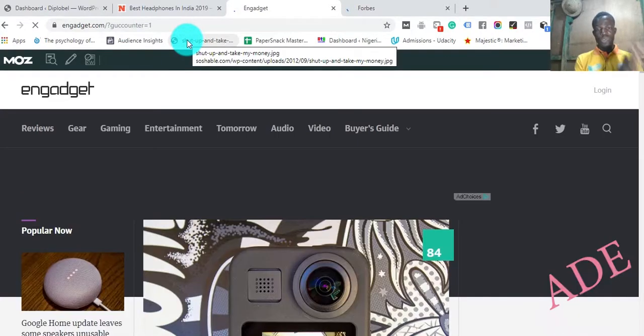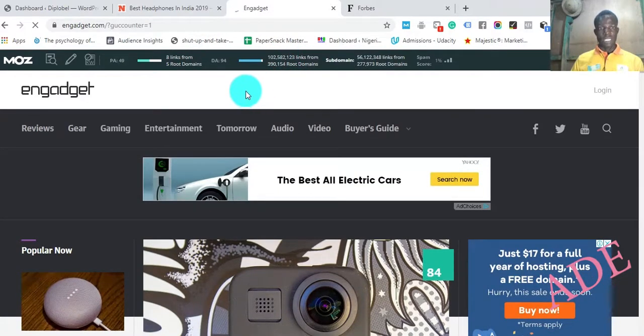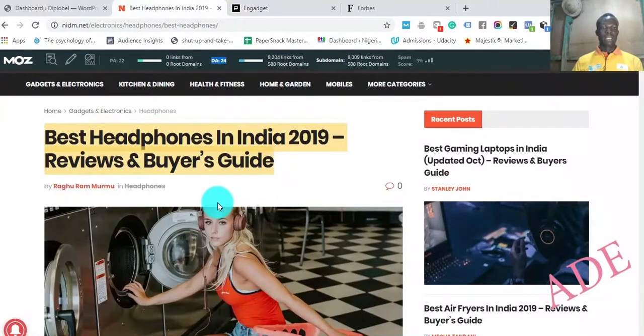The idea is this: when you're building backlinks, what matters most isn't the quantity, what matters most is quality. And this has a domain authority of 94. So a backlink from this website is more powerful, more respected, and better than a backlink from this website. So that is the idea. Whenever you're looking for websites to get posts on, to build backlinks from, you would need authority websites.